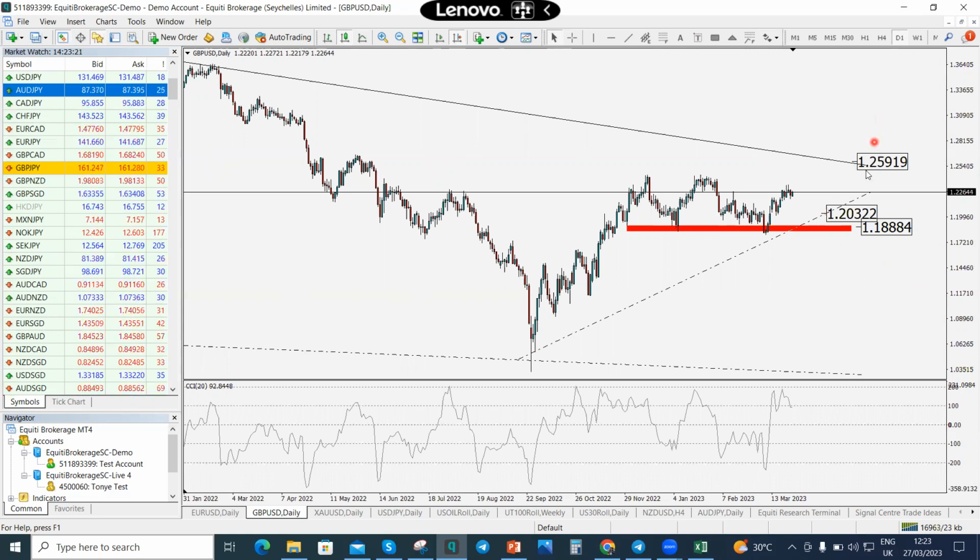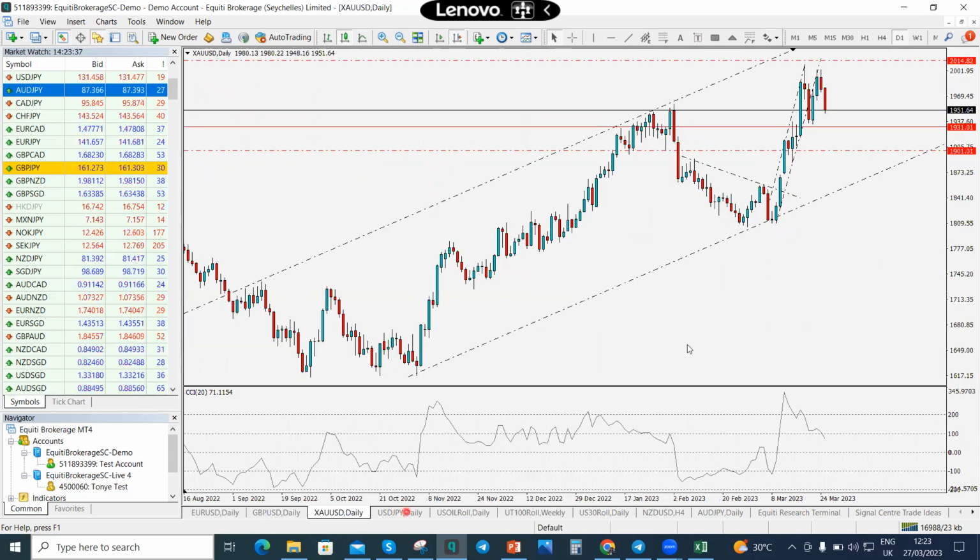Okay, but then let's look out for 1.20322 first. And from that level, we'll come back to test 1.25919, all right? So this is the actual destination, but these are just moves, repulsive moves and corrective moves that are happening in the market, okay? Then let's quickly look at gold.